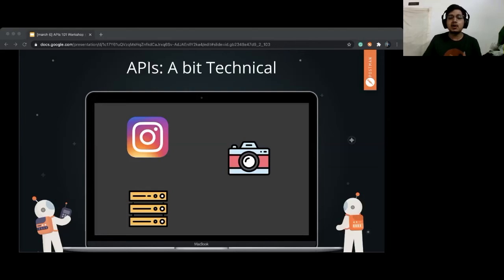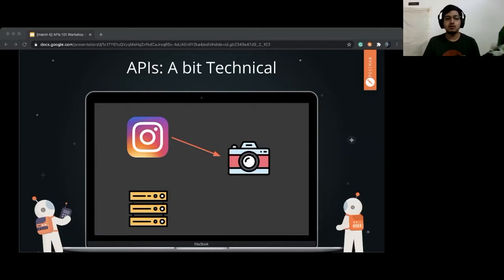Okay, let's try to understand this. Let's try to decode what happens when you actually want to upload a story. Let's say you want to take a photo of this amazing session which is happening, and you want to upload that to your Instagram story. You open the Instagram app, and then you're going to access the camera. But it's not that easy.